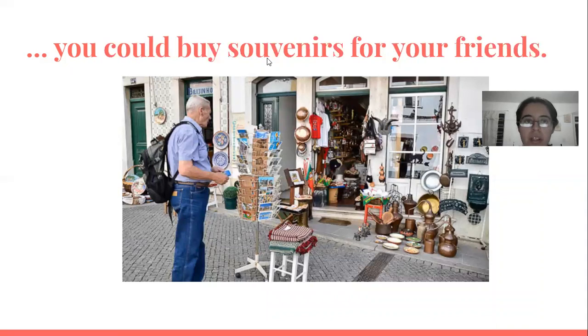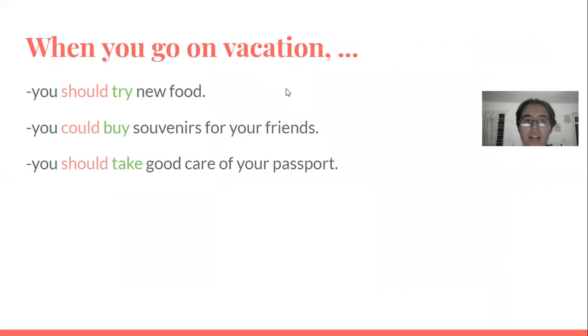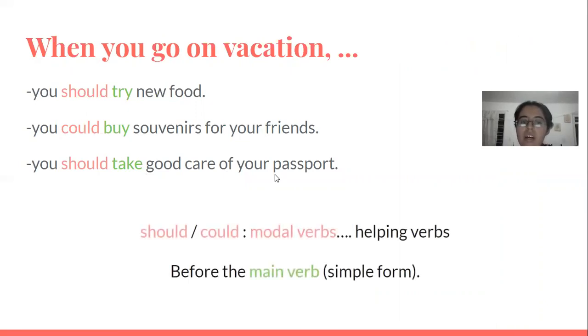Now for the structure. Here we can see that the man says, when you go on vacation, you should try. So should try new food. You could buy souvenirs for your friends. You should take good care of your passport.